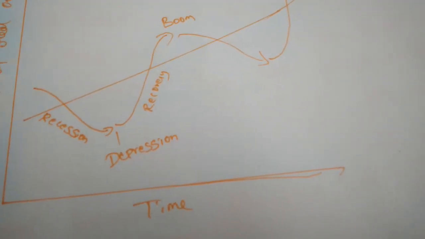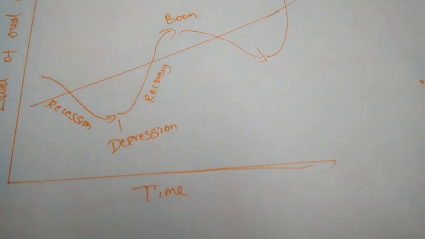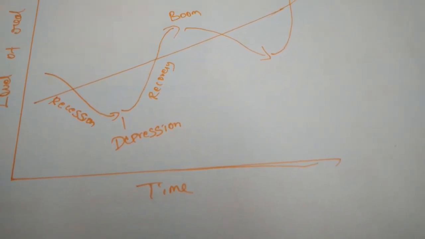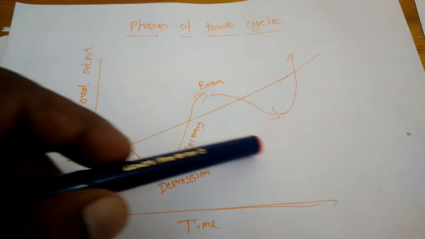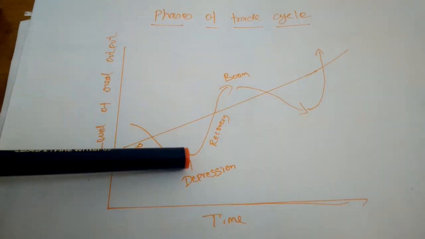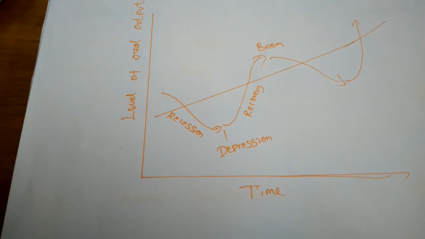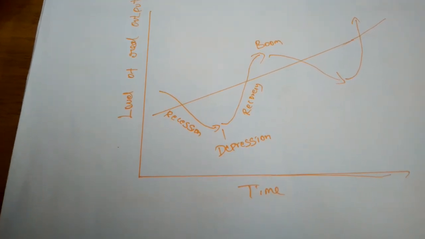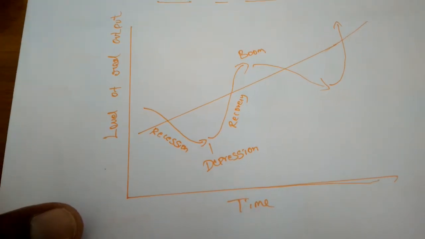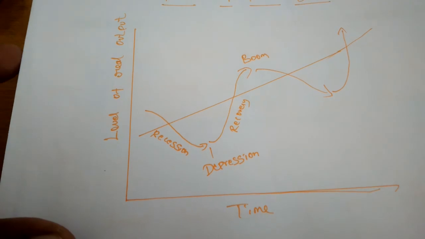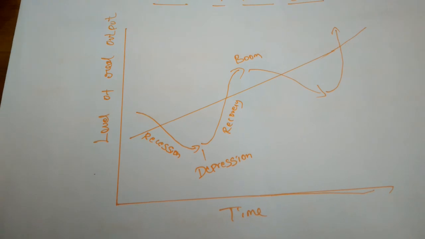Next, depression is the worst phase of the business cycle. The extreme point of depression is called the trough, because it is the lowest point of the business cycle. In this trade cycle, the depression point is the worst of the phases. Any person who falls into such depths cannot come out without others' help. In depression, any entrepreneur or producer who falls into losses cannot come out without help.